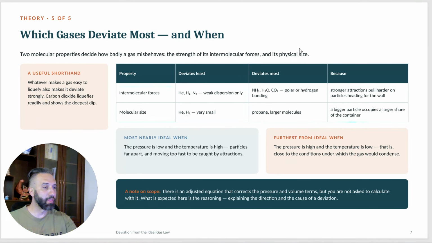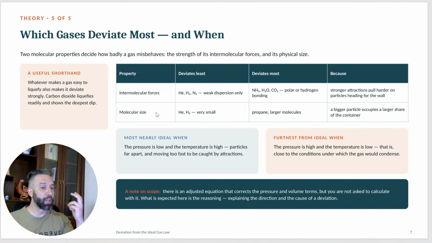And then don't get confused by CO2 here next to the word polar. CO2 as a molecule, of course, is not polar because it's linear, it's symmetrical. However, inside of it, you do have two polar bonds. That has an impact on intermolecular forces. And also, CO2 is a pretty large molecule with a relatively high number of electrons. So even London dispersion forces between two CO2 molecules are still going to be significant. And also molecular size.